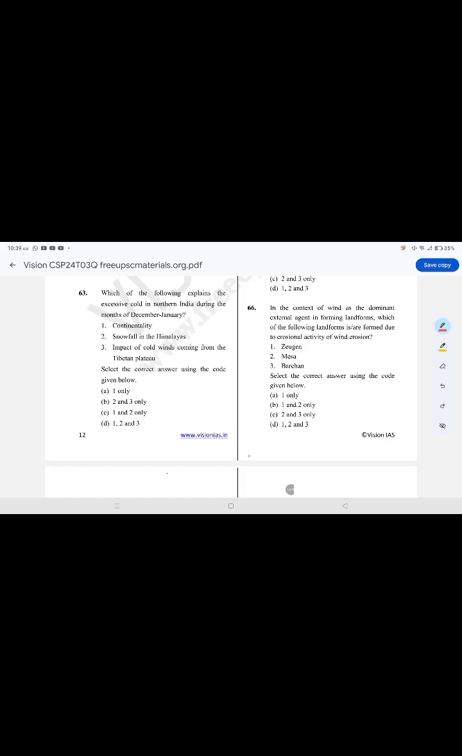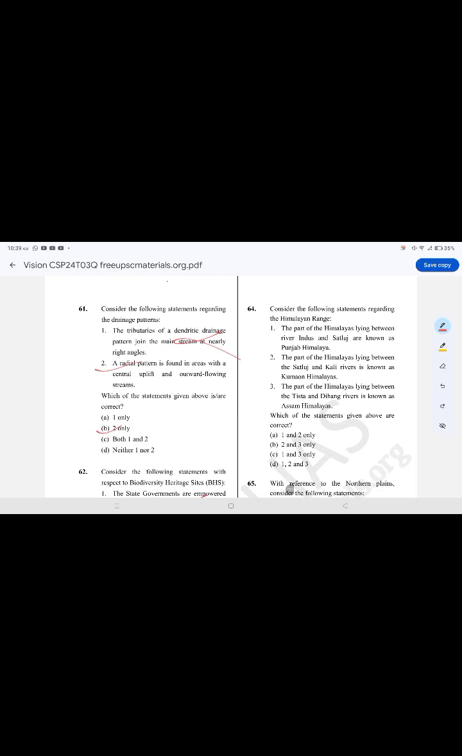Which of the following explain the excessive cold in northern India during the months of December and January? The correct option is option C, 1 and 2 only. Continentality and snowfalls in the Himalayas are correct; the impact of cold wind coming from the Tibetan plateau is false.